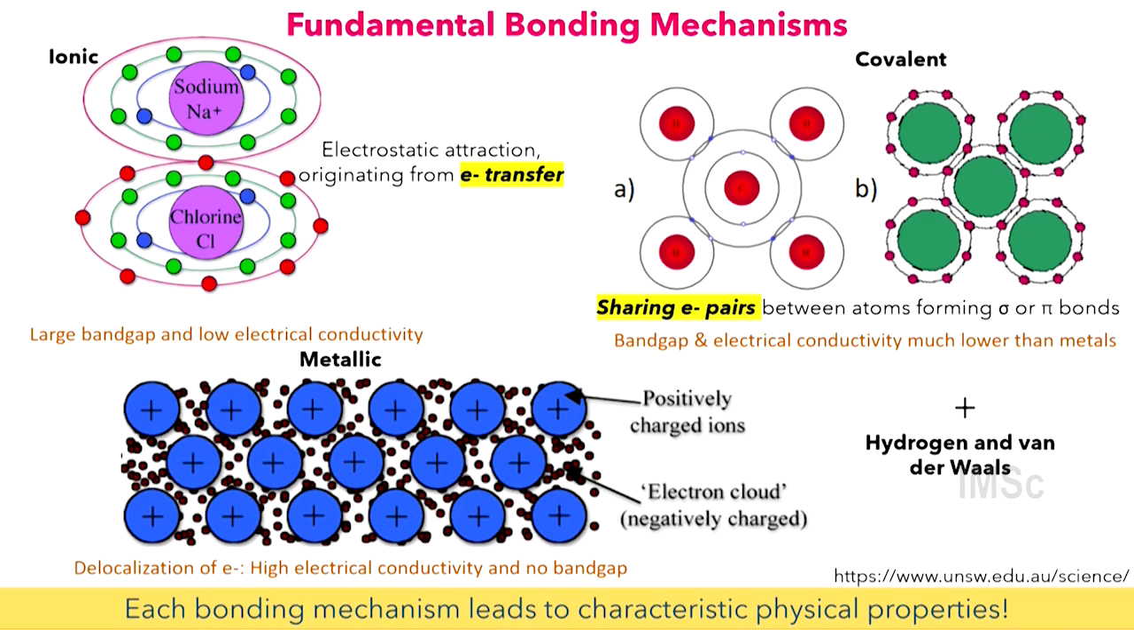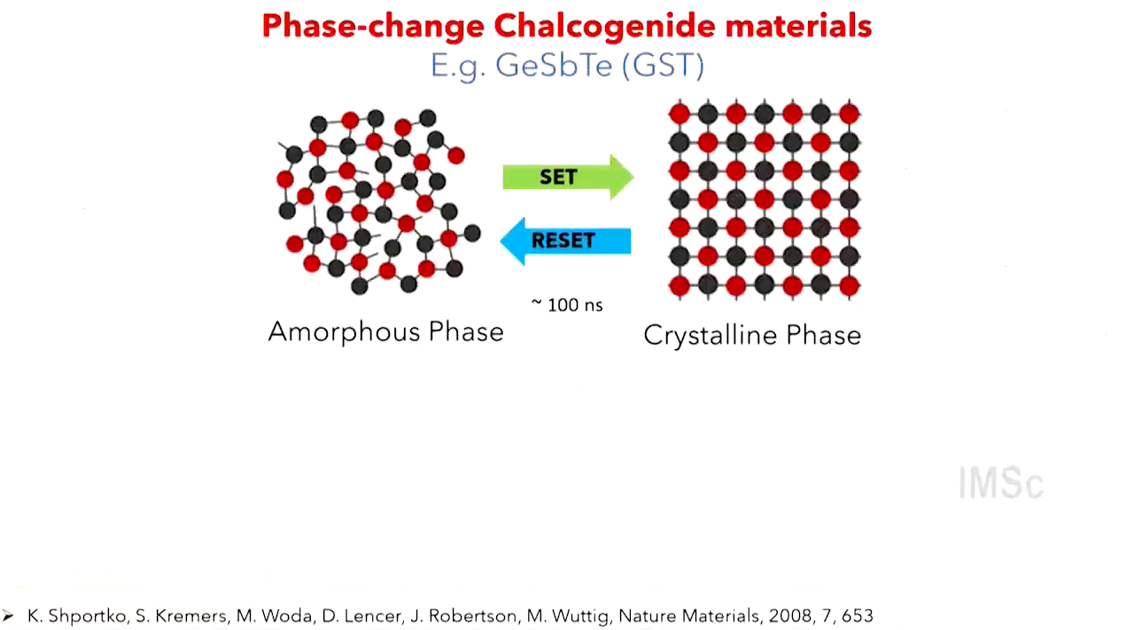And the key point is each bonding is responsible for different properties of a given crystal or a material. So indeed, if you want to develop new materials for technologies, you really need to think using ideas from physics, chemistry, and engineering, because chemistry is what drives many of these properties. So phase change chalcogenide materials. An example here I'm giving you is germanium antimony telluride. It's called GST system. These are very fascinating materials.